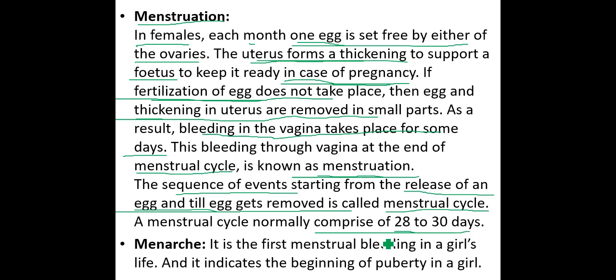Now, what is menarche? This point is not given in your book, but it is the first menstrual bleeding in a girl's life. When the girl becomes adolescent, at that time, when bleeding comes out from her body for the first time, that condition is known as menarche. It indicates the beginning of puberty in girls.